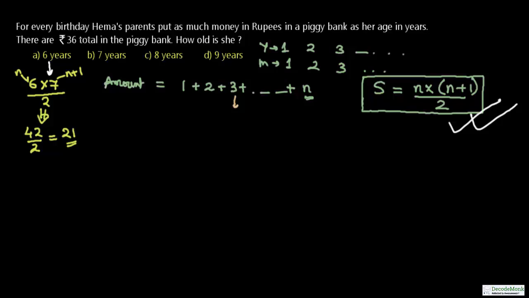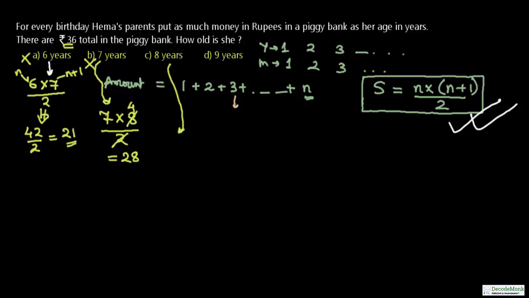So this is not equal to 36, the sought value or the required value in the piggy bank. So this is not the answer. Coming to 7, 7 into 8, n and the very next number n plus 1, divided by 2: 2 4s are 8, 4 7s are 28. Again this is not equal to 36. This is not going to be the answer.